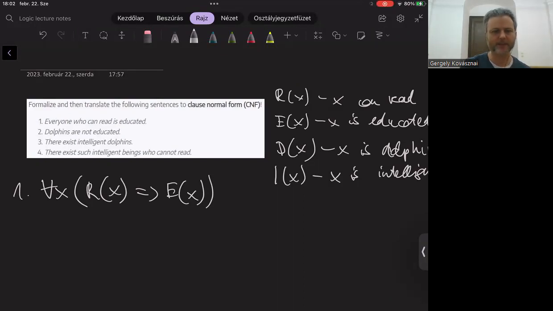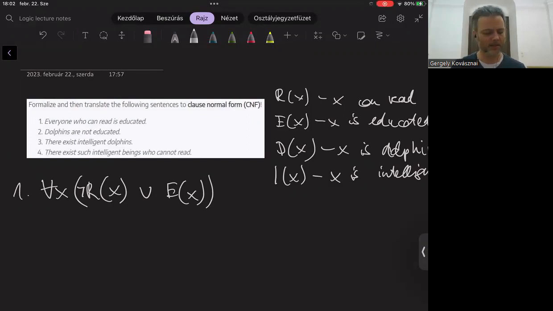Okay, let me translate it to CNF on the fly. Actually, we don't have to do too much. We just need to remove the implication and replace it with disjunction. Of course, we also negate R(x). So what we get is for all x, not R(x) or E(x).